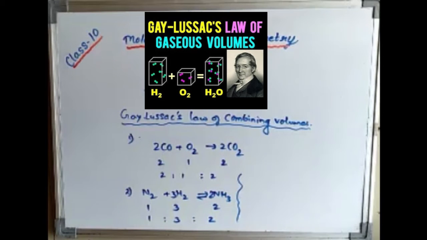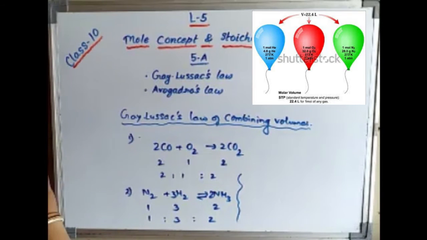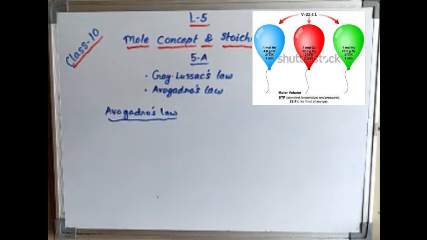Okay students, now we will see Avogadro's law. What is Avogadro's law? Avogadro is a scientist. He put forward a hypothesis based on the relation between the number of molecules in equal volumes of different gases under the same condition of temperature and pressure.